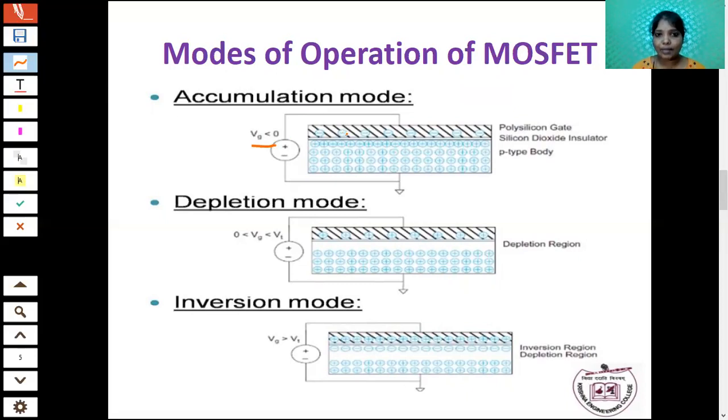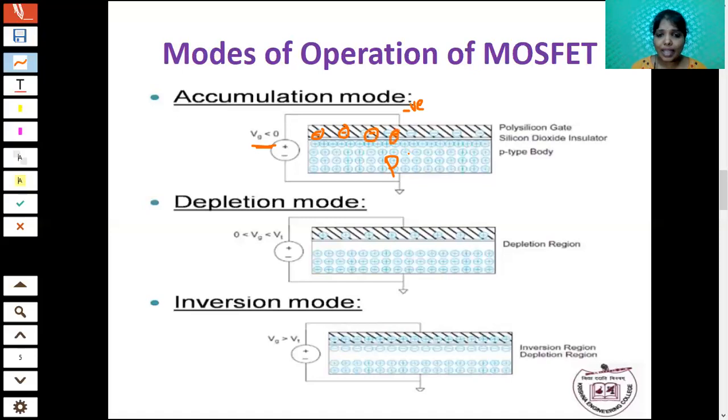You know that in the NMOS transistor, what is the body? The body is nothing but the substrate. Here the substrate is P-type. When Vg is less than 0, my gate voltage is negative. If you apply the negative gate voltage in the polysilicon layer, the negative ions are formed.